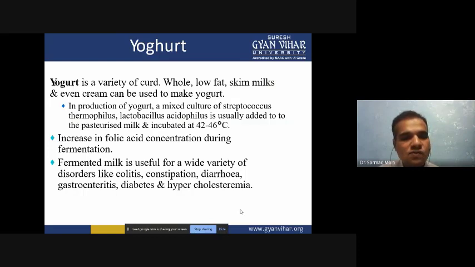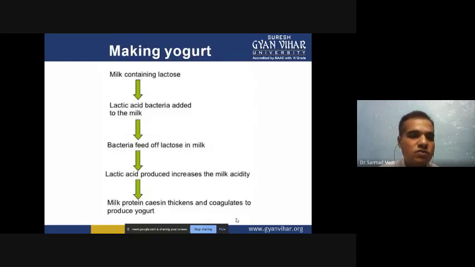Fermented milk is useful for a wide variety of disorders like colitis, constipation, diarrhea, gastroenteritis, diabetes, and hypercholesteremia. Now, making of the yogurt.